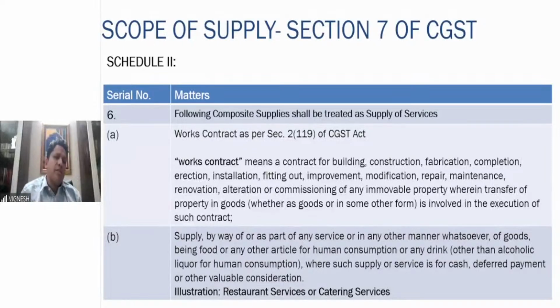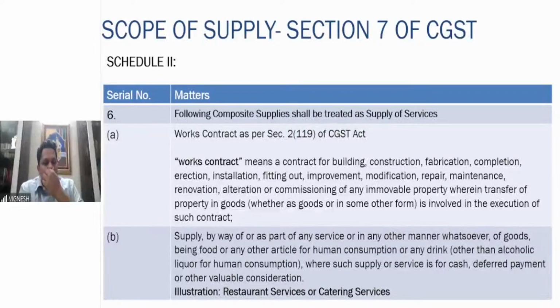So what is a composite supply? Where more than one good is involved, or one good and one service is involved, or two services are involved, it is a composite supply. But this composite supply of works contract shall be treated as supply of service only. Then the next one. Supply by way of any part of any service or in any other manner